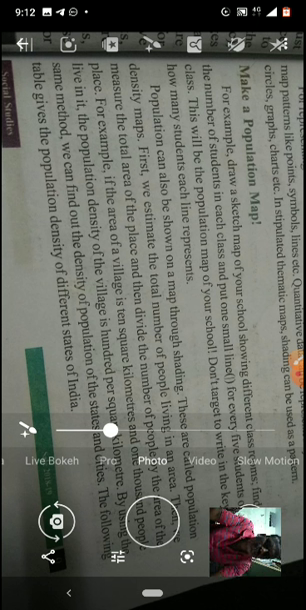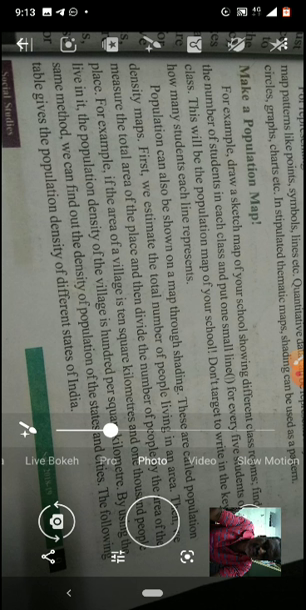Population can also be shown on a map through shading. These are called population density maps. First, we estimate the total number of people living in an area. Then we measure the total area of the place and then divide the number of people by the area of the place.